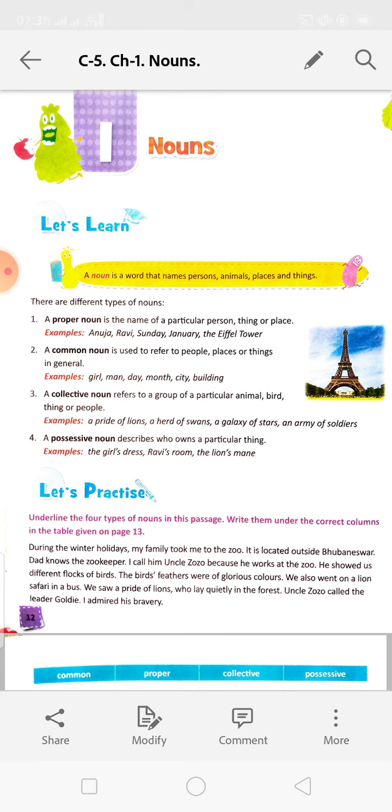A possessive noun describes who owns a particular thing. The girl's dress. That means the dress belongs to the girl.